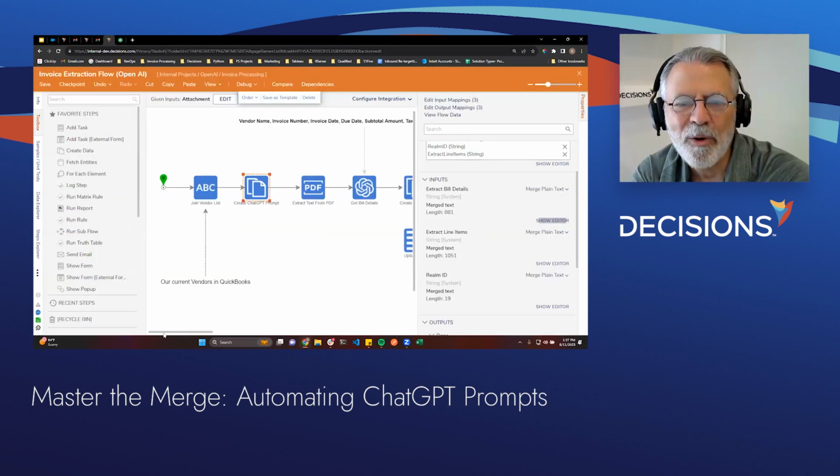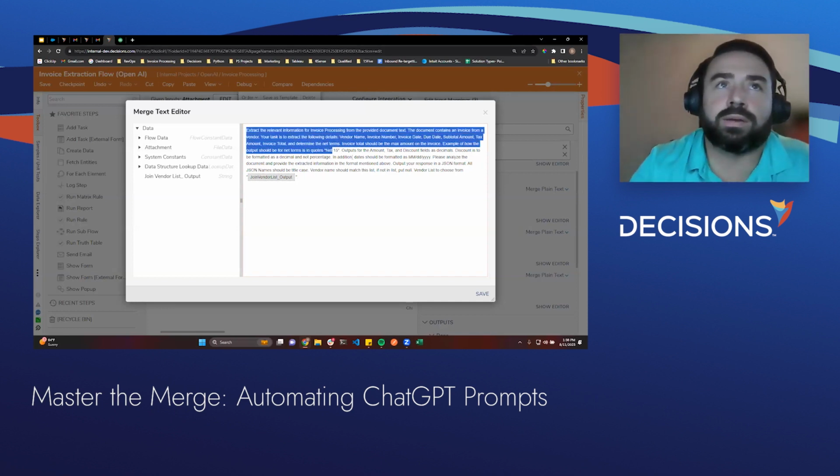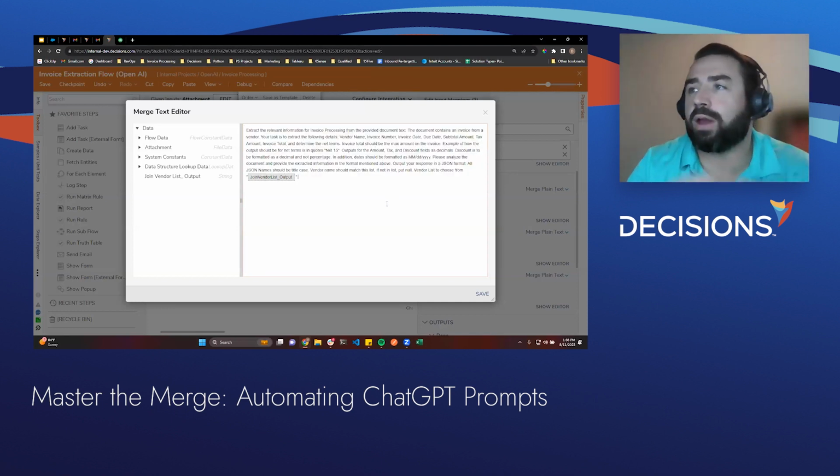Yeah, again, this is a good, open that back up there, Derek. I think, again, this is a good case where it takes a while to get the prompt to work exactly the way you want to, but providing additional information like a vendor list, a customer list, or a product list, it improves the accuracy of what ChatGPT sends back, and it'll send it back in the format that's already standardized within your system, such that it all flows through. Yeah, exactly. So definitely a lot of trial and error here. You have to play with the prompts and get it right. But once you do, you could have this fashion where it's automated completely.